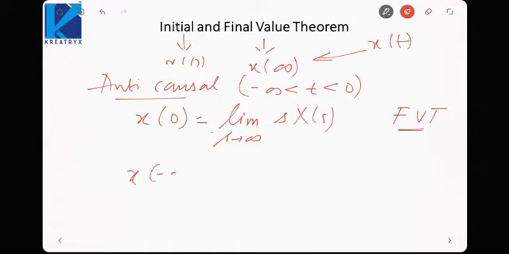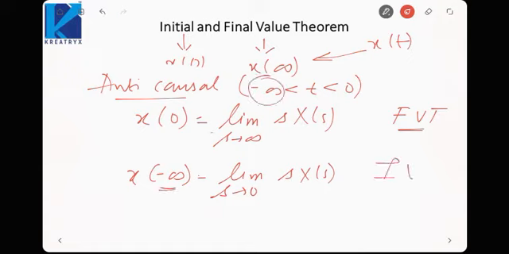Similarly, x(minus infinity) would be the limit as s tends to 0 of s X(s). Now minus infinity is the initial value here, so this will be the initial value theorem. So the values remain the same, just the initial value theorem and final value theorem are interchanged, because the definition of initial and final value is opposite for causal and anti-causal signals.